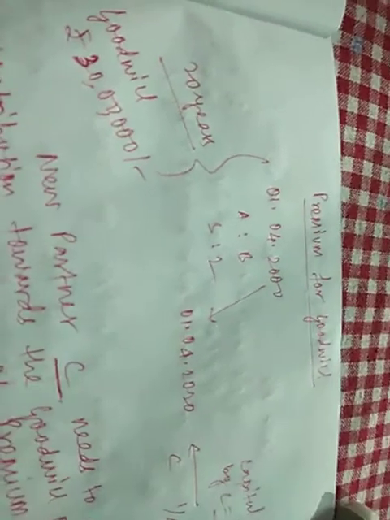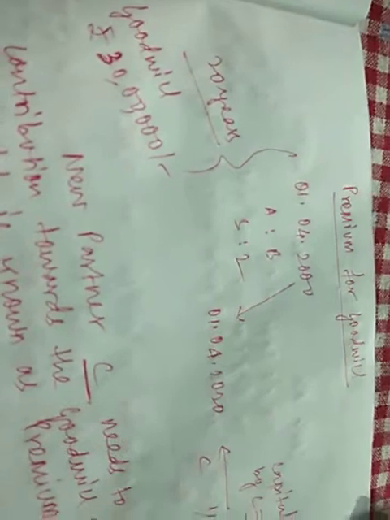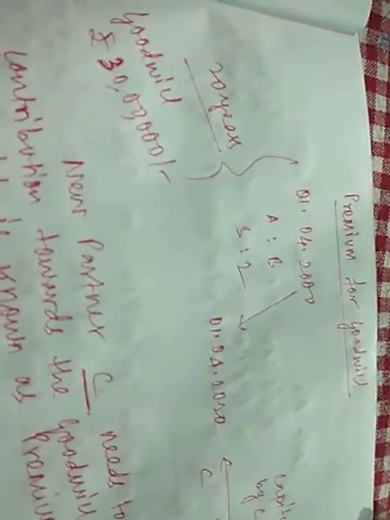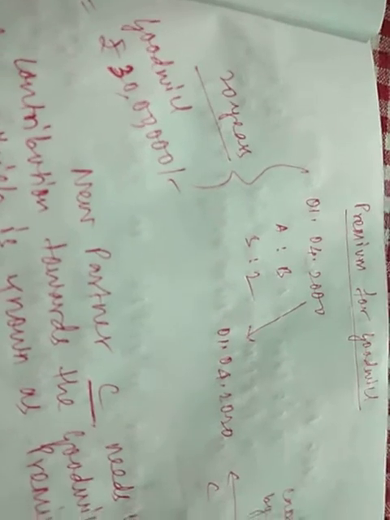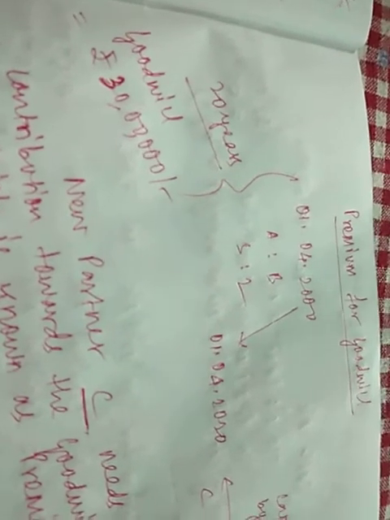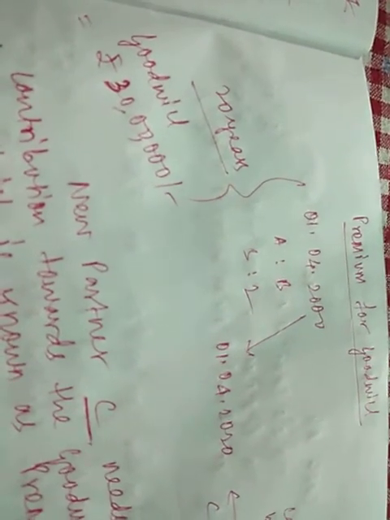Today we'll discuss premium for goodwill. First, let us consider an example. A and B are partners with ratio 3:2 between them. They have been sharing profits and losses in the ratio 3:2 since the year 1st April 2000. They started the firm on 1st April 2000. Now they have reached the date 1st April 2020.